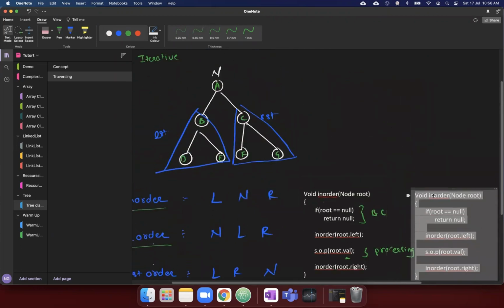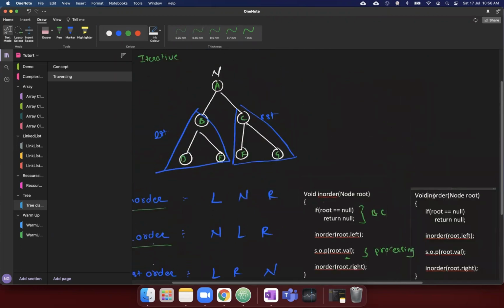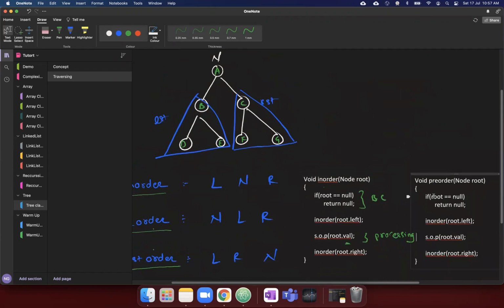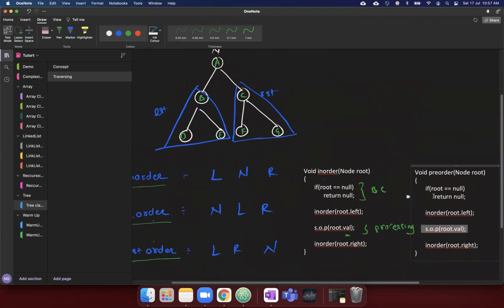Let's suppose my function is named pre-order, with node equal to null as the base condition. For pre-order, we need to solve for the current node first, and then go for the left side and the right side.